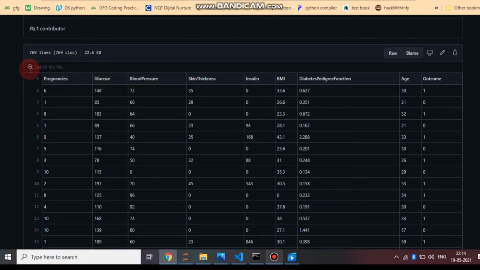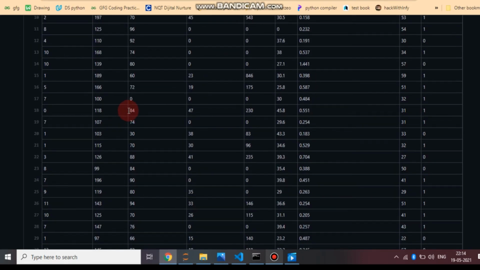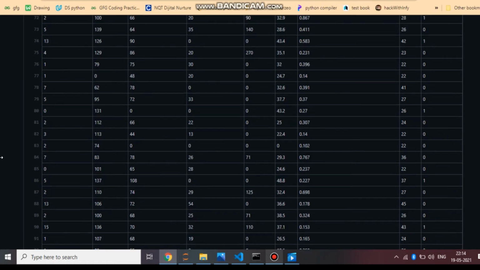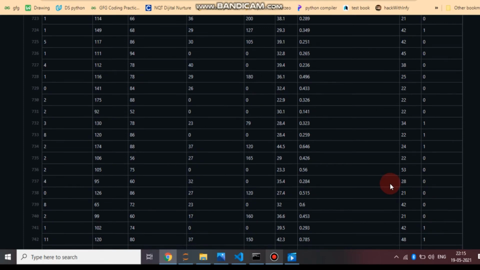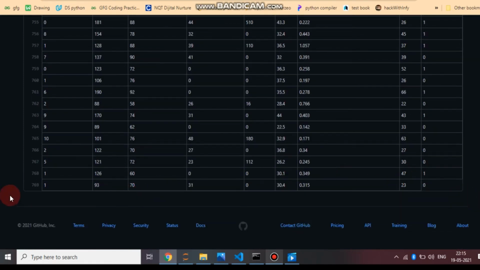The patient whose pregnancies is 6, glucose is 148, blood pressure is 72, skin thickness 35, insulin 0, body mass index this, age 50, is suffering from diabetes. We have about 769 such records, and we trained this data to our machine so that it will predict real data.